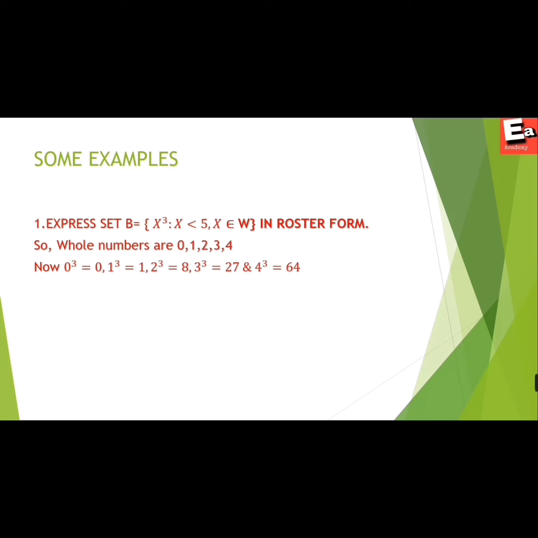So the numbers in set B are 0, 1, 8, 27 and 64. So the set B is equal to {0, 1, 8, 27, 64}. And it is a very easy example.